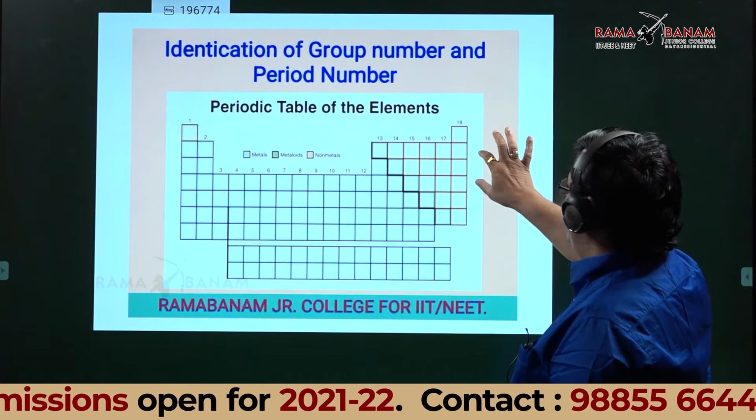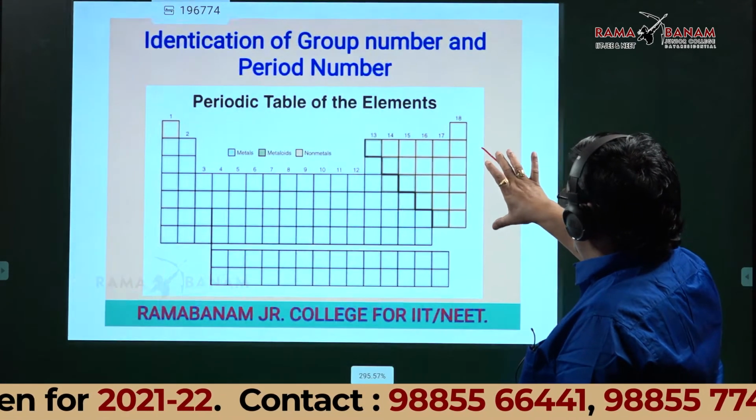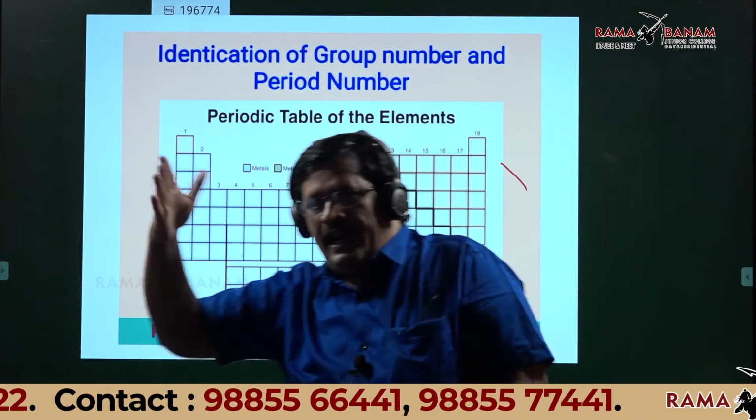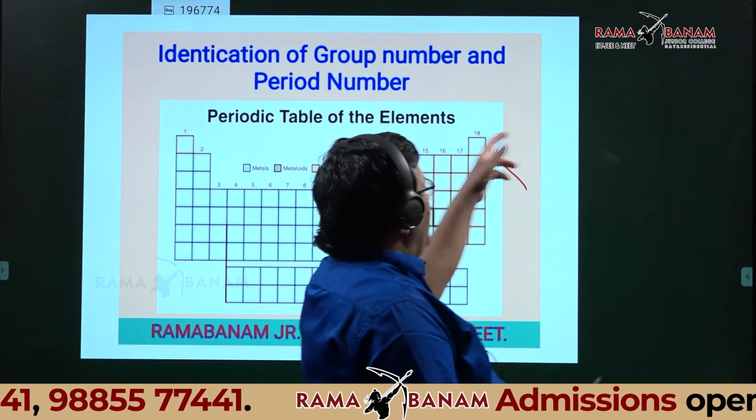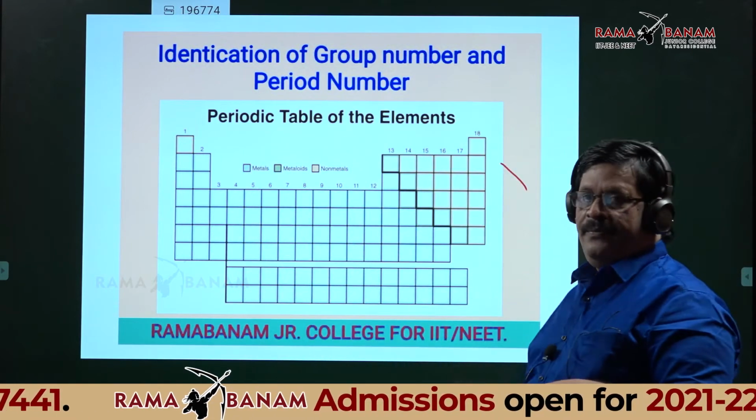See this periodic table. Don't write anything, just try to concentrate on the class. Look at the board. There are 18 vertical columns.